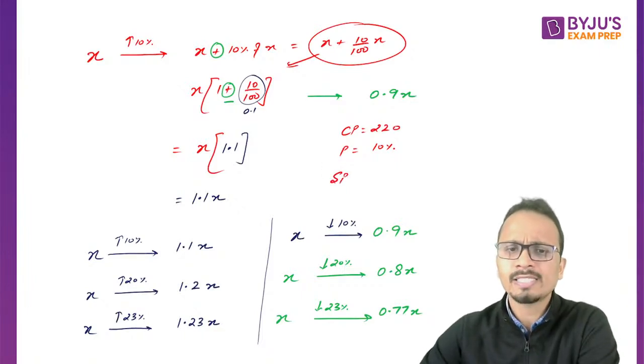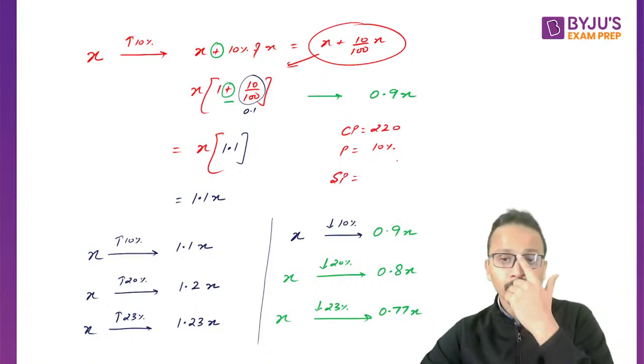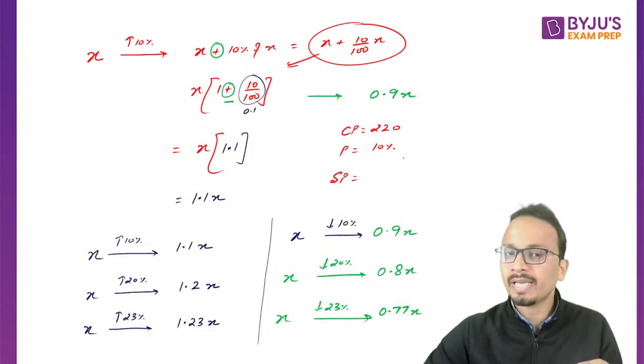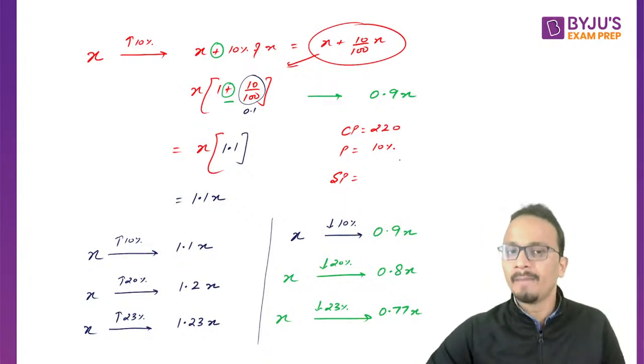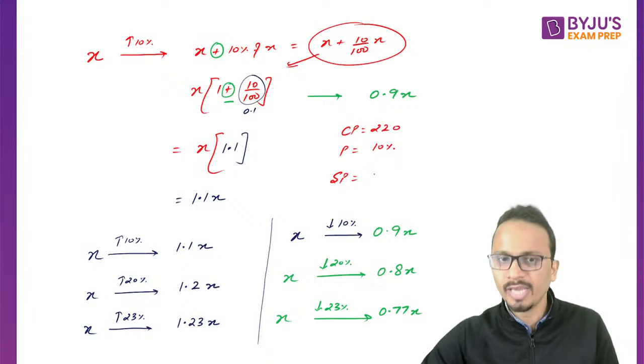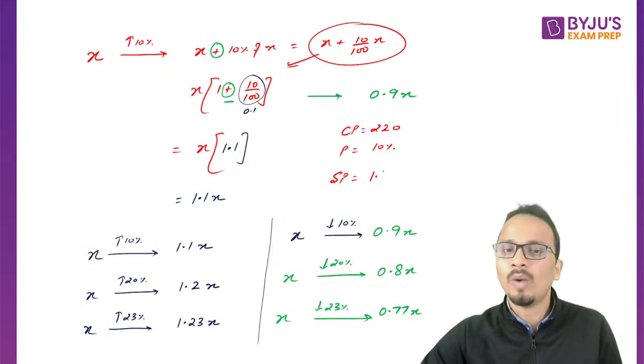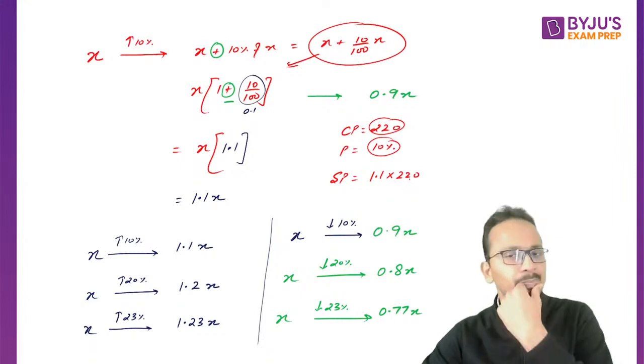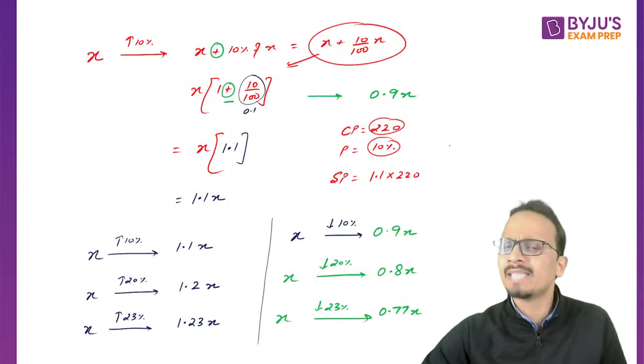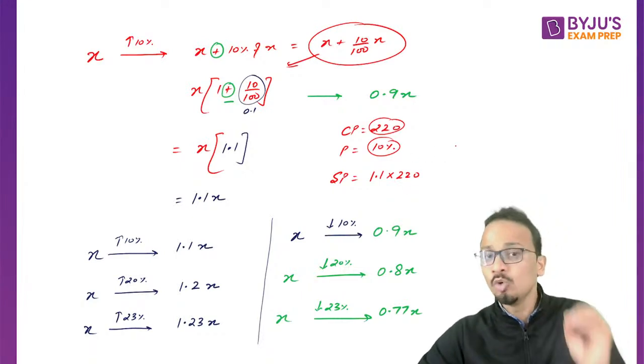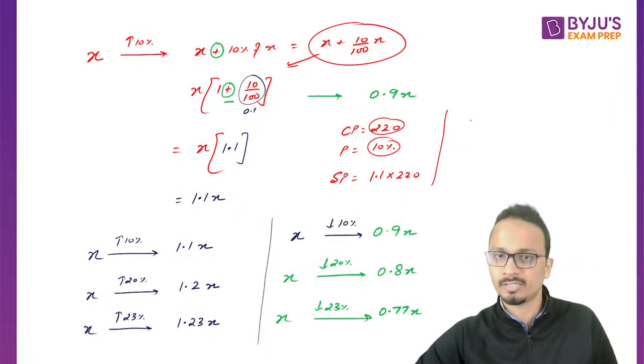Now I can also write selling price as cost price increased by profit percentage. So I can write it as 1.1 multiplied by 220. 220 increased by 10%, so 1.1 multiplied by 220 and you will get the same final answer. I'm just giving you an alternate way of solving this.